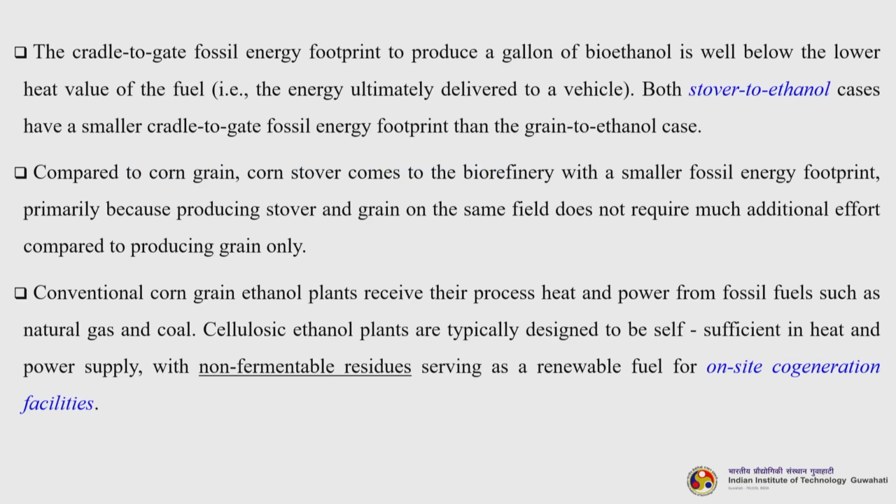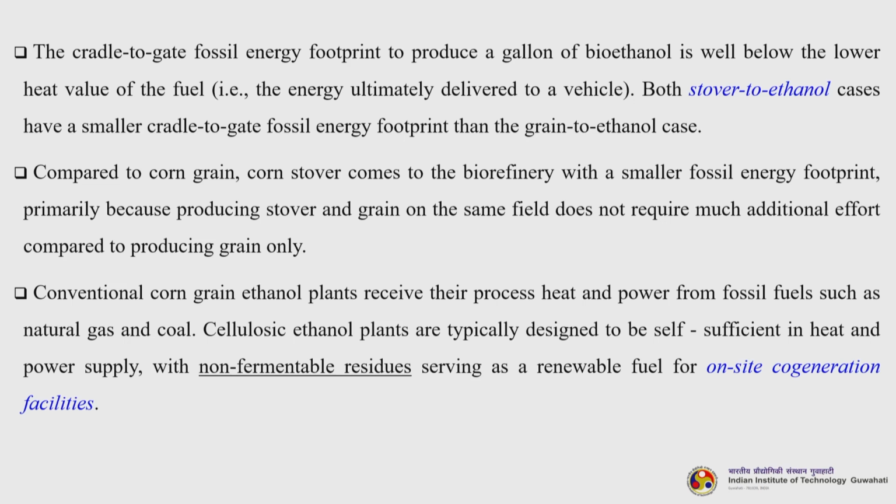The cradle to gate fossil energy footprint to produce a gallon of bioethanol is well below the lower heating value of the fuel. That is the energy ultimately delivered to a vehicle. Both stover to ethanol cases have a smaller cradle to gate fossil energy footprint than the grain to ethanol case. Compared to corn grain, corn stover comes to the biorefinery with a smaller fossil energy footprint, primarily because producing stover and grain on the same field does not require much additional effort compared to producing grain only.